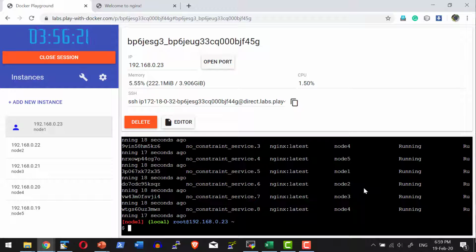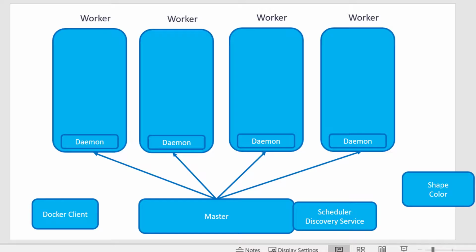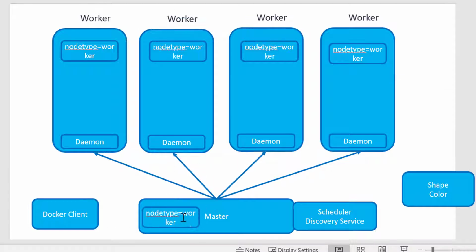Now assume I don't want any task to get deployed into the master. I want the tasks to get deployed only into the worker machines. That's where the purpose of labeling comes into the picture. Now I am going to label the master with a label node type as master. I will add a label node type as worker to all the worker machines, and for the master I will mark it as master. Let me go ahead and do that.